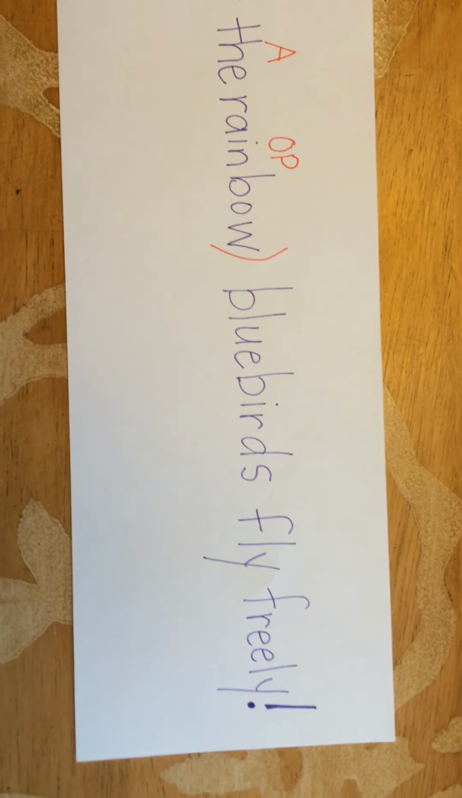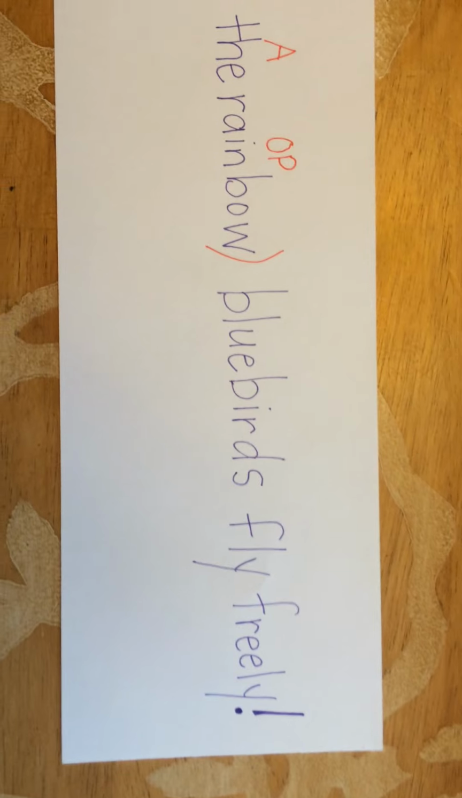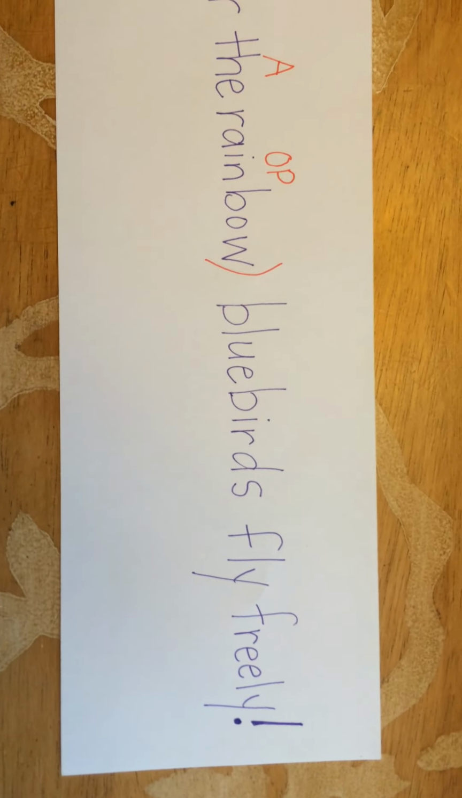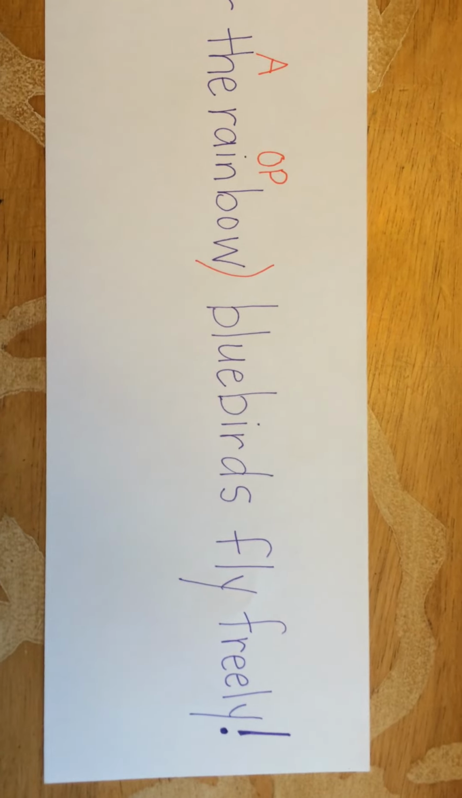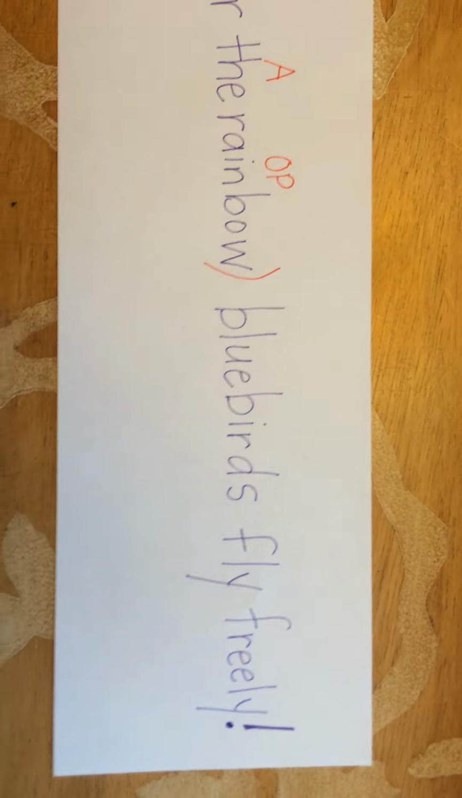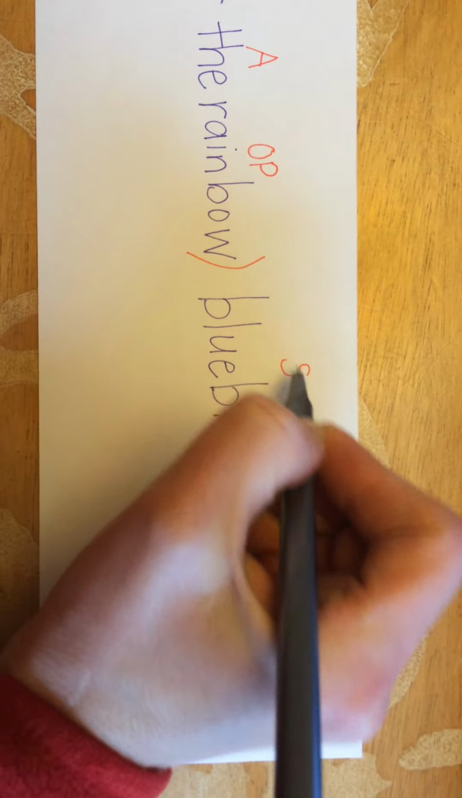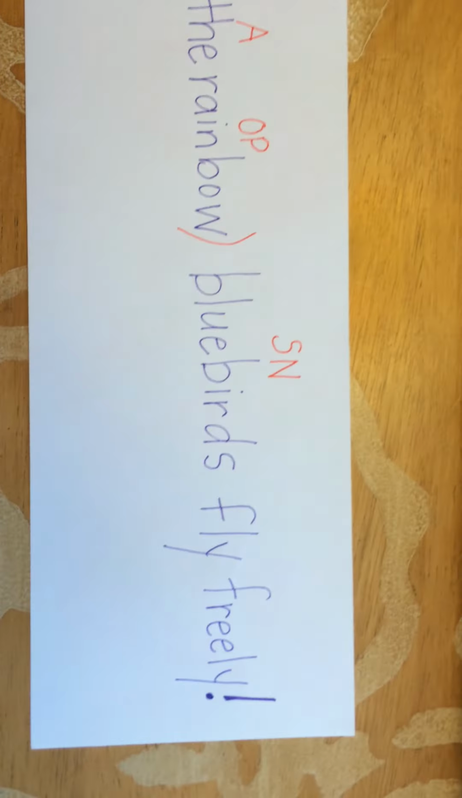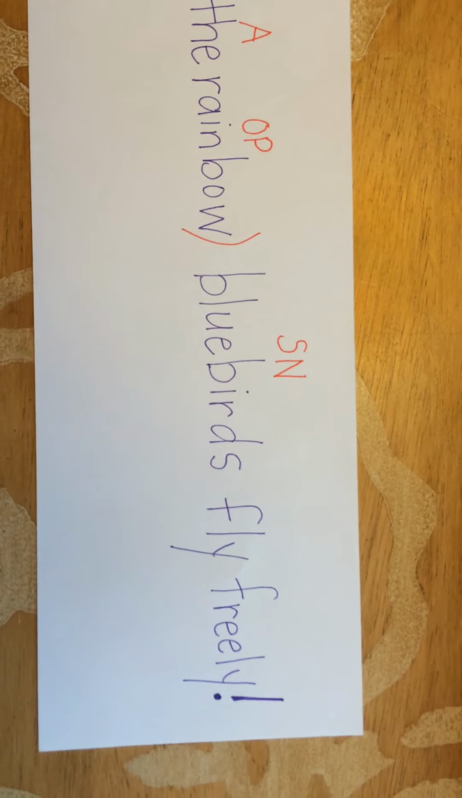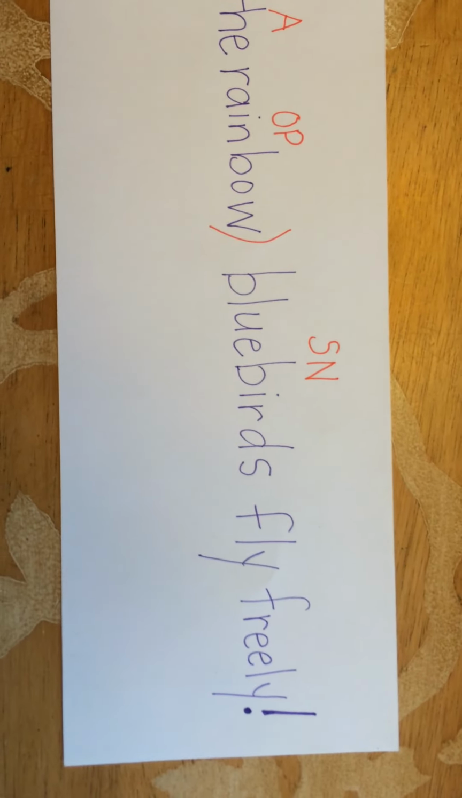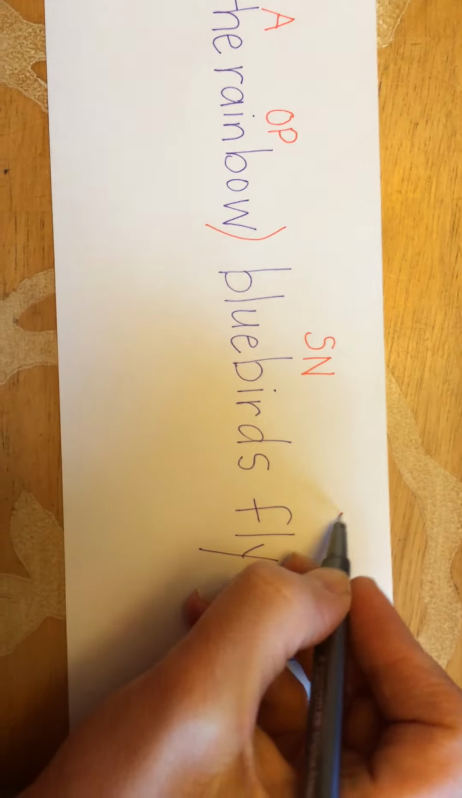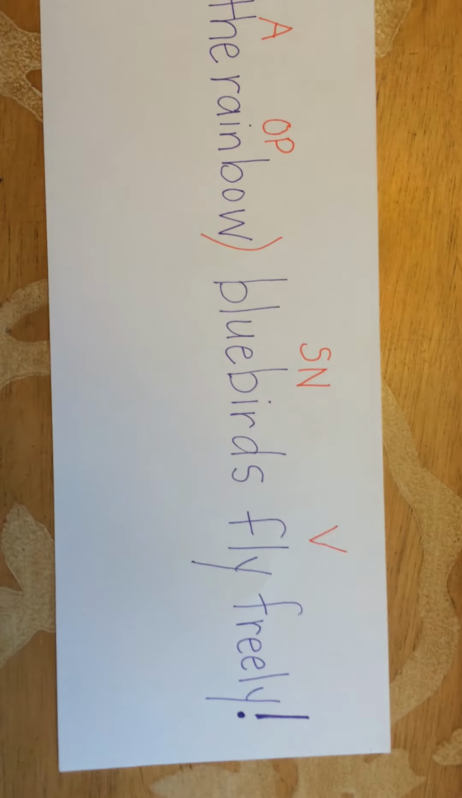Now we're going to ask the question-answer flow questions, starting from the beginning. Who or what flies freely? The answer is what? Bluebirds, right? So we're going to label that subject noun, SN. Then we ask the question, what is being said about bluebirds? Bluebirds fly. Fly is our verb. It's showing the action of what the bluebirds are doing.